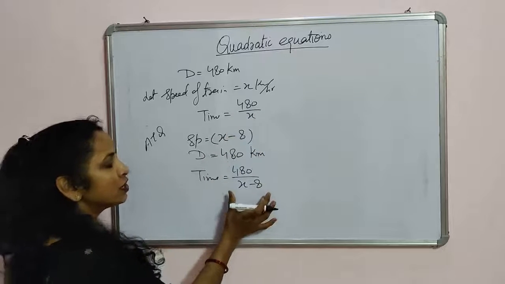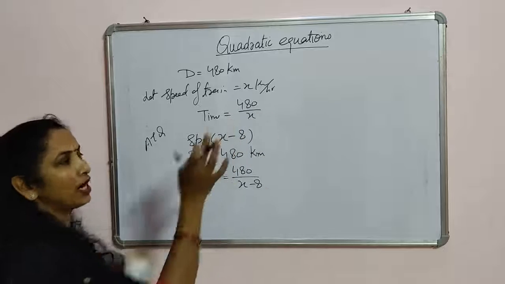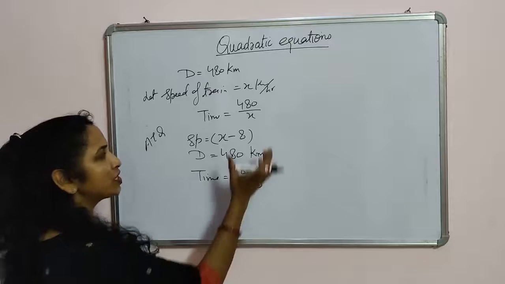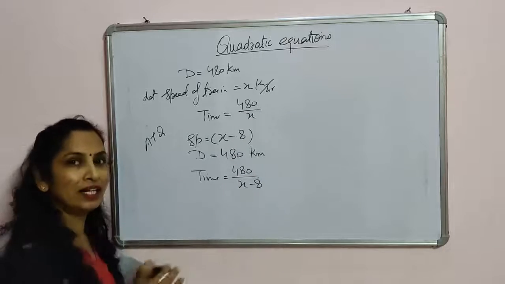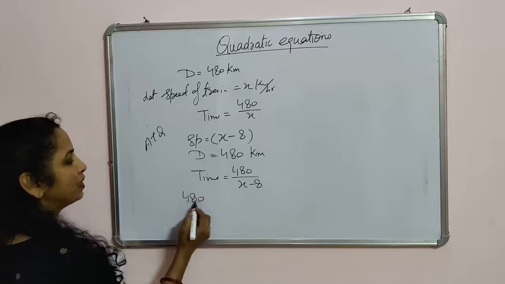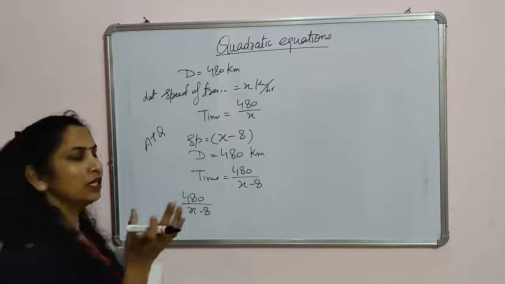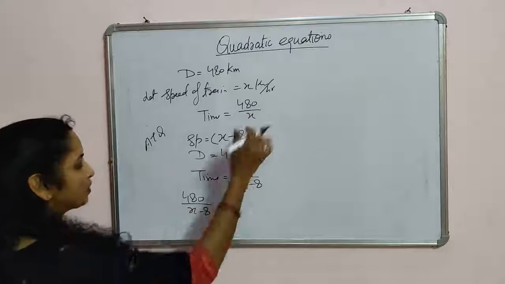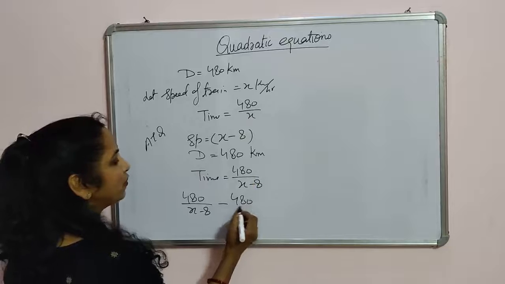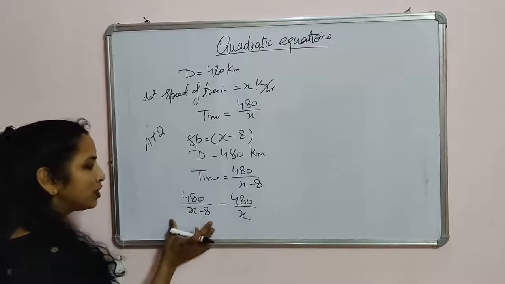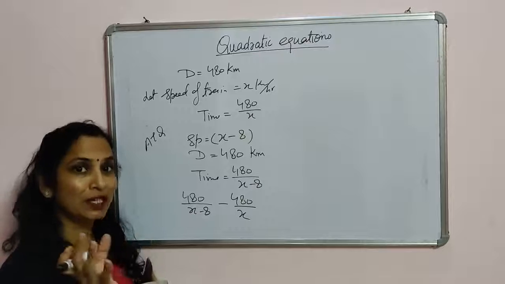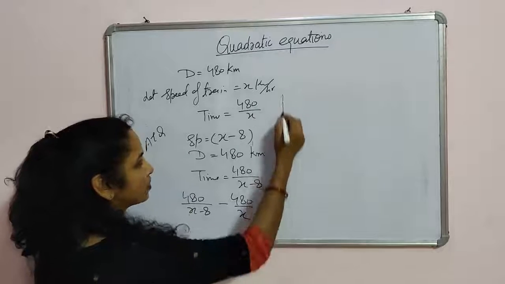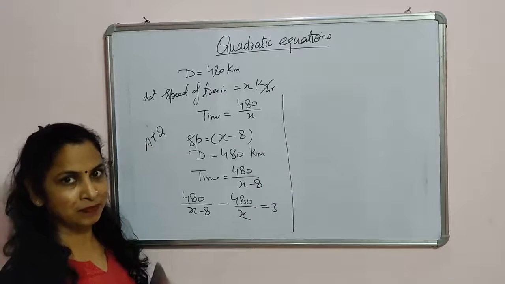So if this is 11 hours, it will be 14 hours. 3 hours more, so if we subtract this time from this one, we will get 3. So 480 upon x minus 8 is the time now taken by the train after decreasing its speed, and 480 upon x was the previous time. By decreasing the speed, the time increases by 3 hours, so the difference of both timings is 3 hours.